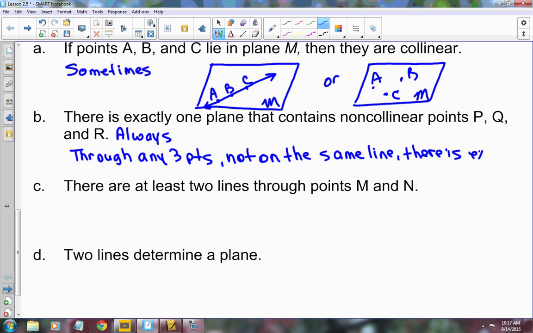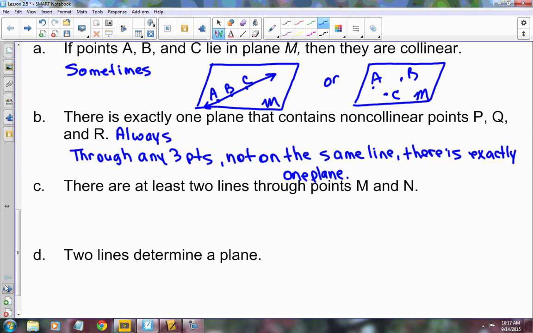There is exactly one plane. Three points not on the same line, there's exactly one plane.